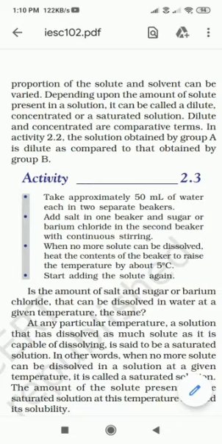So what is a saturated solution? One in which, if we add some more solute, it cannot dissolve. So the amount of solute present in the saturated solution at that temperature exceeds its solubility. That means its solubility is no longer left; whatever was to be soluble has dissolved. Now the next pinch is the extra one.